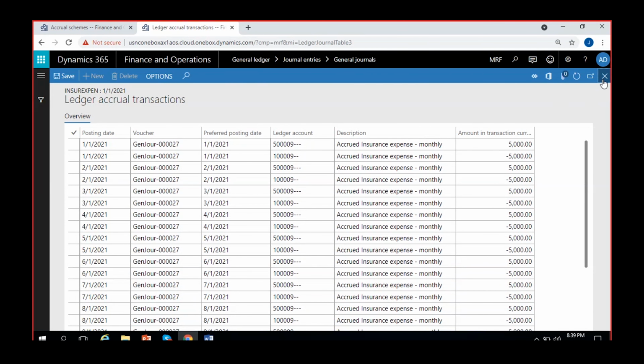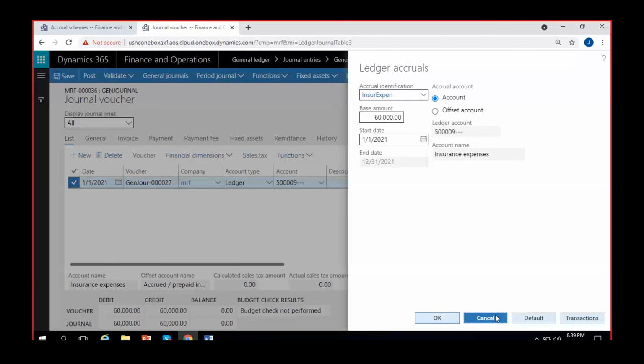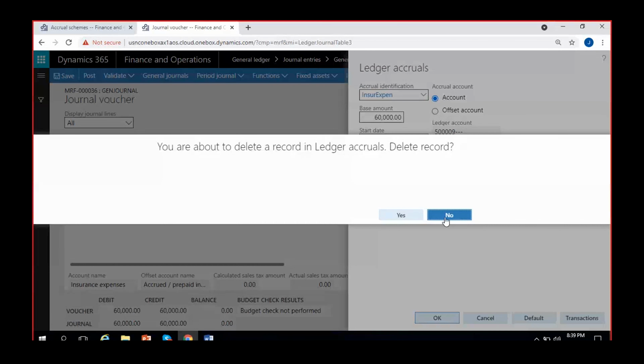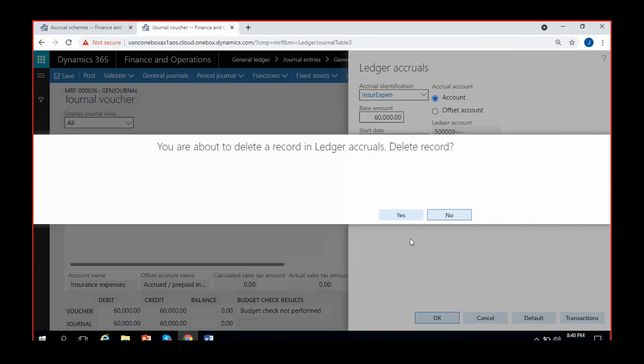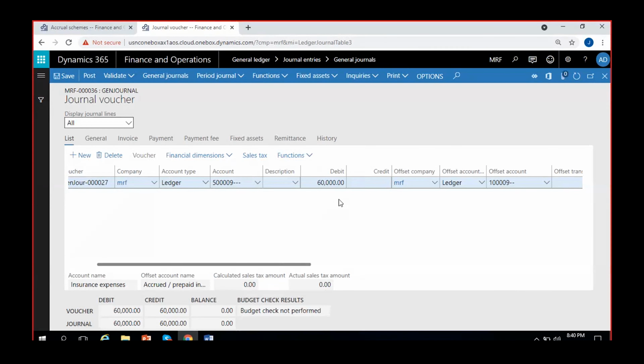One transaction that we are going to record here. I'm sorry, I'll go back and show you once again. I want to record it, delete a record in ledger accrual release here. No. Okay, I'll just delete it. We can apply it back. So one transaction we are recording, right? 60,000. It will be broken into 12 pieces. That's all. Those 12 are the original transactions we'll get, one for each month. So that is the whole agenda of the accrual scheme.